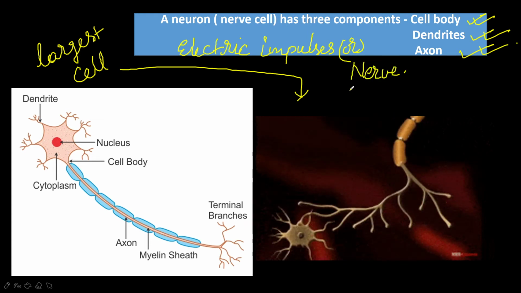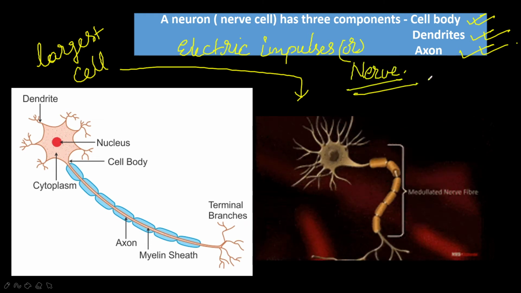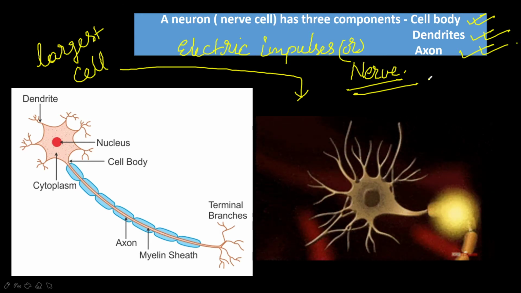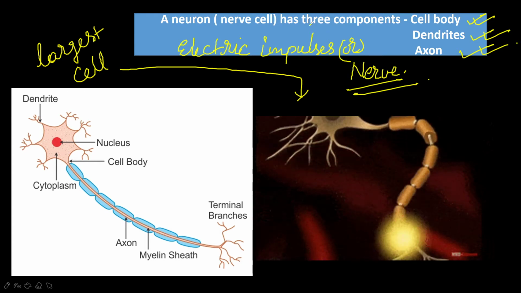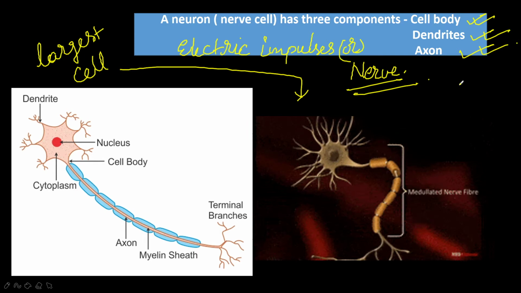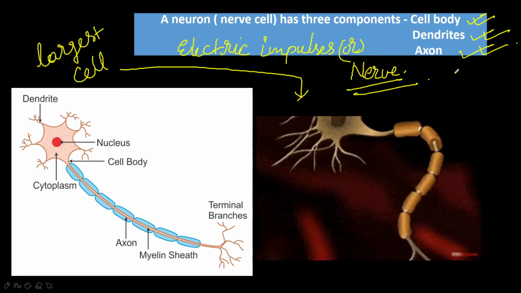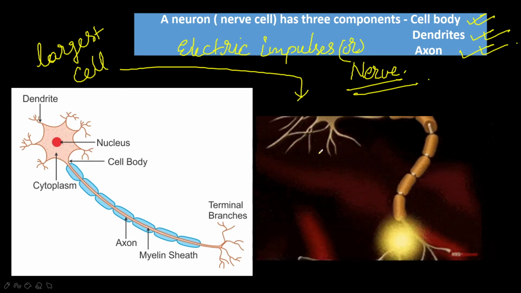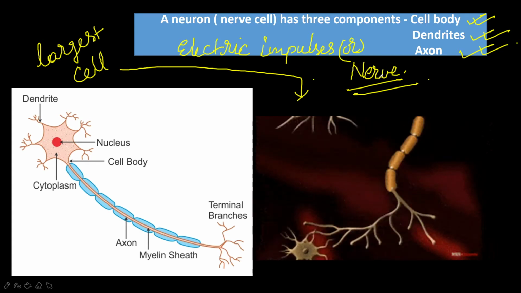In the form of electric impulses or nerve impulses only, it carries messages from one cell to another. So this neuron or nerve cell has three components: cell body, dendrites and axon. The messages which the neuron transmits in the nervous system are in the form of electric impulses or nerve impulses only.